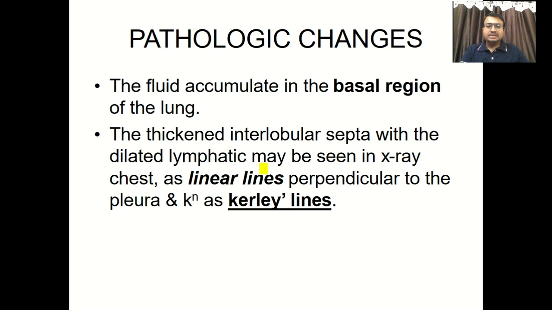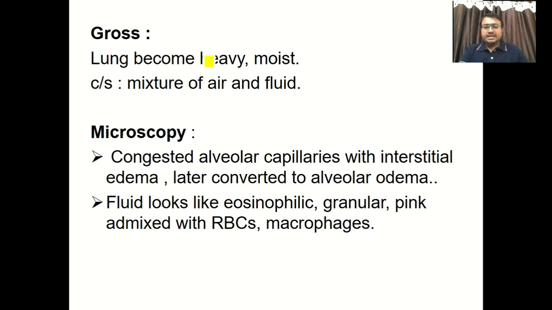Now let us move toward the pathological changes. As we all know, fluid accumulates in the basal region of the lung, as it is the dependent portion. An important X-ray finding for MCQs is Kerley lines. It is nothing but a linear line perpendicular to the pleura. It is because of dilated lymphatics in thickened interlobular septa, seen as these linear lines to the pleura, and it is known as Kerley lines. Very important MCQ point. Grossly the lung becomes moist and heavy as fluid accumulates. So there is a mixture of air and fluid, and you can see bullous blebs on the external surface.